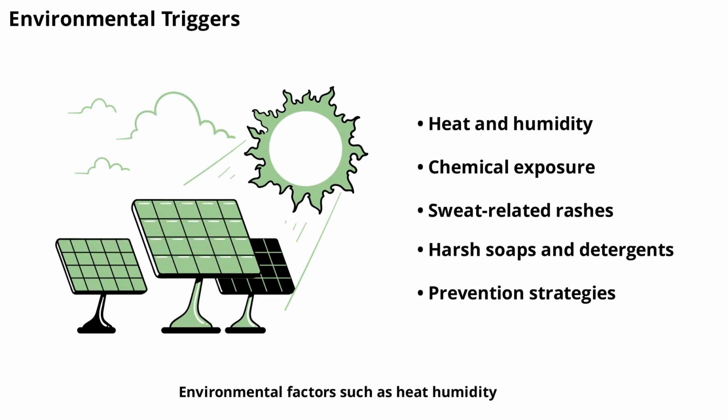Next, we'll look at how environmental factors can contribute to rash development. Environmental factors such as heat, humidity, or exposure to chemicals can lead to rashes. Heat rash, for instance, occurs when sweat gets trapped in the skin, causing red bumps and discomfort. Contact with harsh soaps, detergents, or cleaning products may also irritate the skin. Understanding your environment and minimizing exposure to irritants can help prevent these types of rashes.